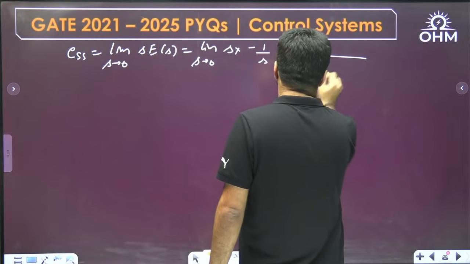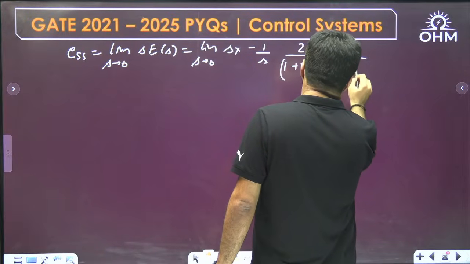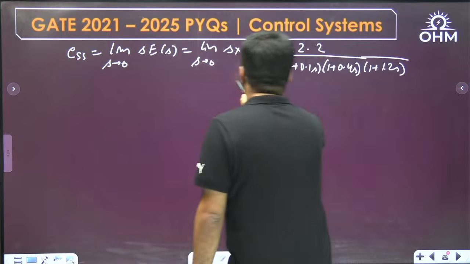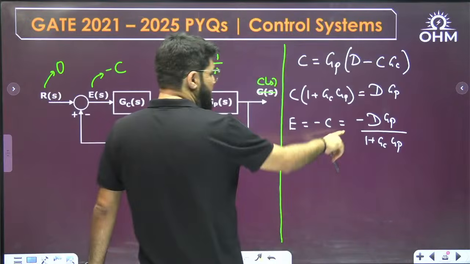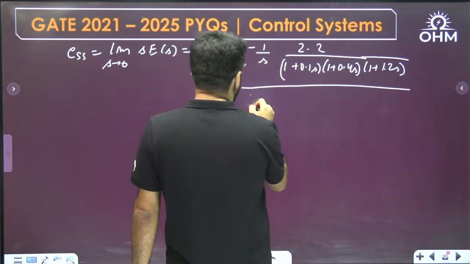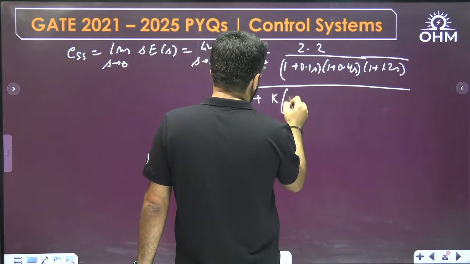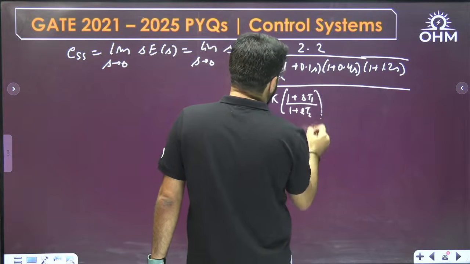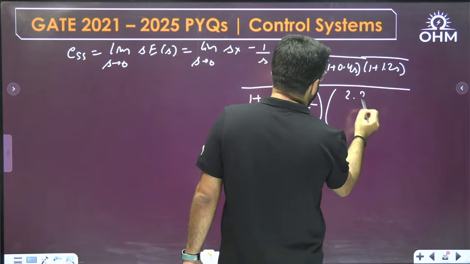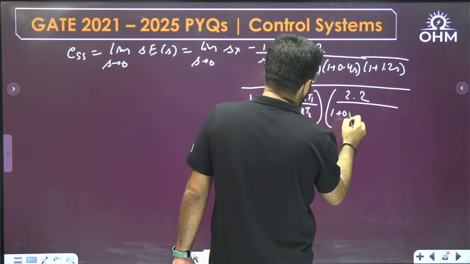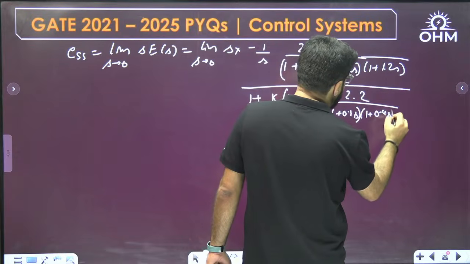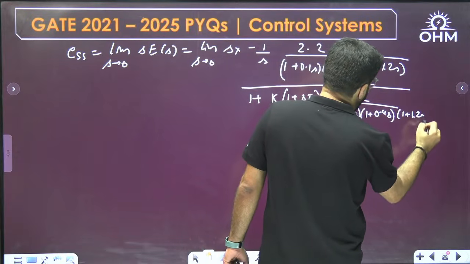1 plus 0.1s, 1 plus 0.4s, 1 plus 1.2s, divided by, what else is there in the error signal? 1 plus GCGP. 1 plus GC. GC is K into 1 plus ST1 divided by 1 plus ST2 into the same transfer function. 2.2 upon 1 plus 0.1s, 1 plus 0.4s, 1 plus 1.2s.